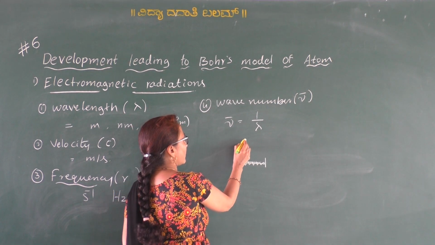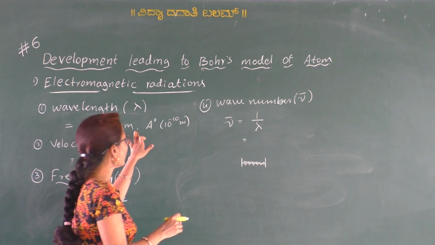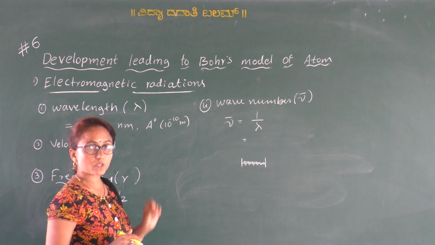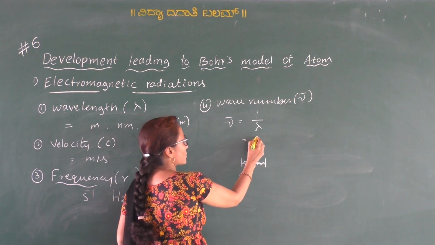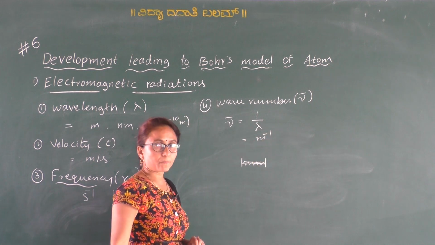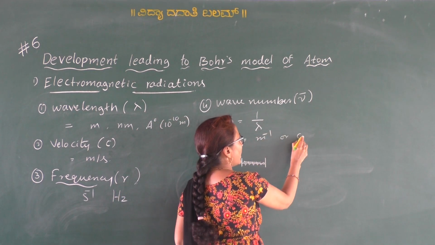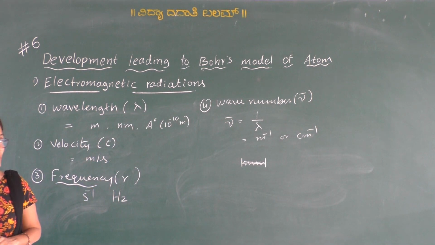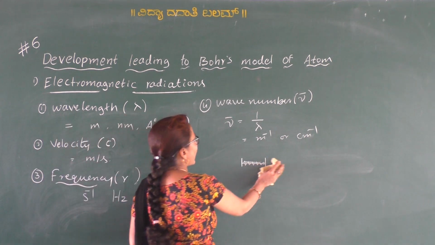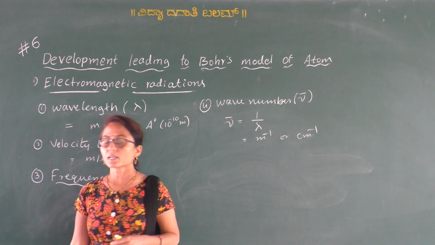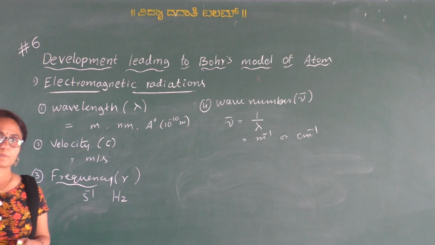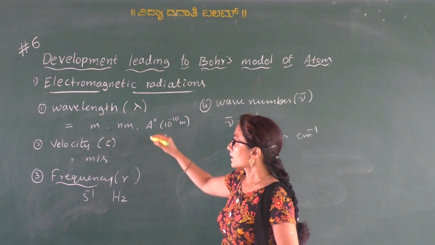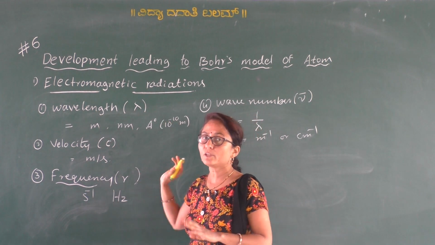Therefore, the unit for wave number: wavelength is measured in either meter, centimeter, nanometer or Angstrom unit. Therefore, wave number is measured in terms of per meter, and for smaller units we use per centimeter. So these are the 4 important characteristic properties of electromagnetic waves. Clear?